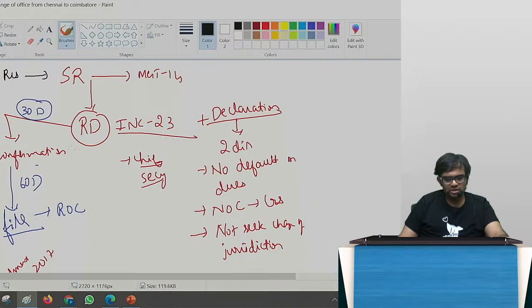Let me put up this chart. This is Chennai to Coimbatore. The procedure goes like this.